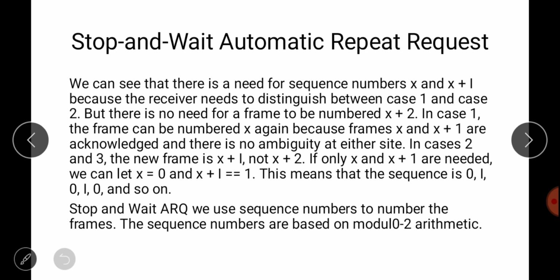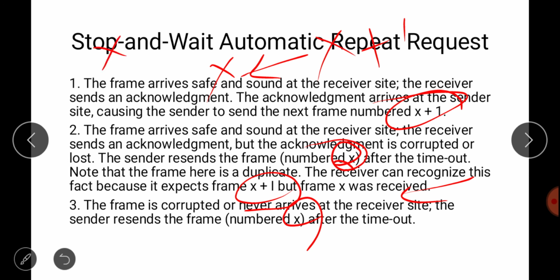We can see that there is a need for sequence numbers x and x plus 1 because the receiver needs to distinguish between case 1 and case 2, but there is no need for a frame to be x plus 2. In case 1, the frame can be numbered x again because frames x and x plus 1 are acknowledged, and there is no ambiguity. In this case, frame x has been received by the receiver and we have received the acknowledgement x plus 1, so there is no need to keep this x frame. We can remove it from the sender's buffer and send the next frame. The next frame we can give the number x, so we can reuse this number.